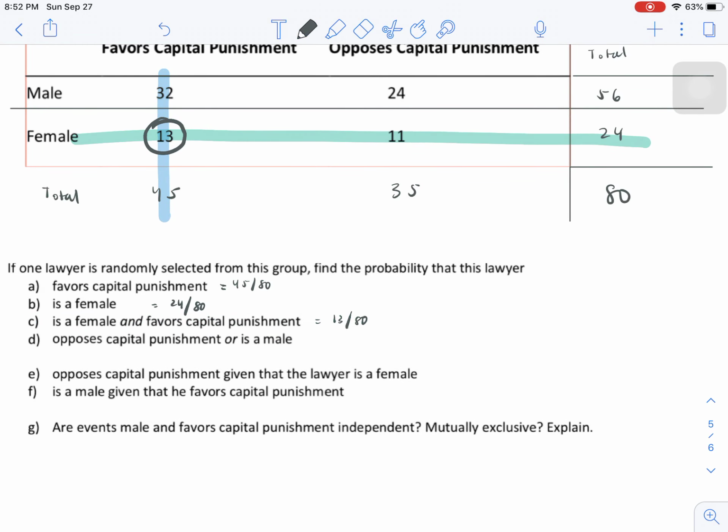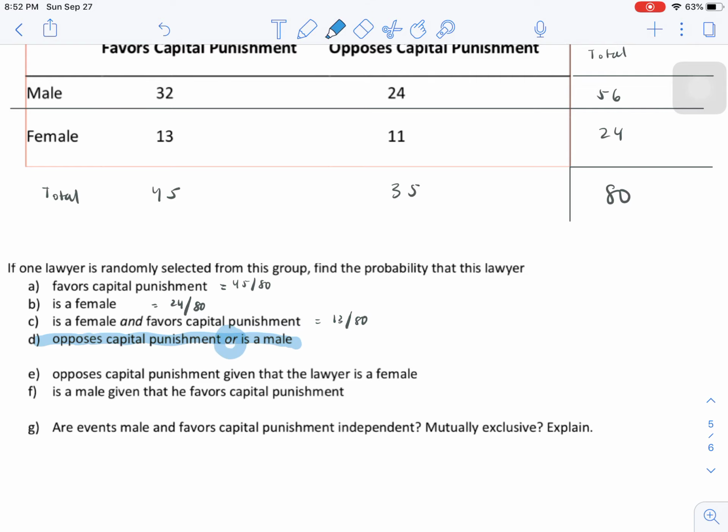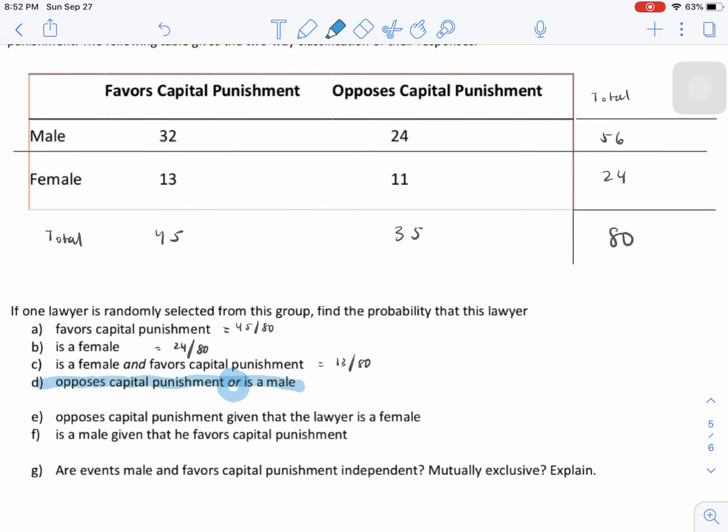All right. Now we get a little more complicated. What is the probability that a random lawyer opposes capital punishment or is male? Keep in mind this or. So now, how many opposed capital punishment? 35. How many were male? 56.